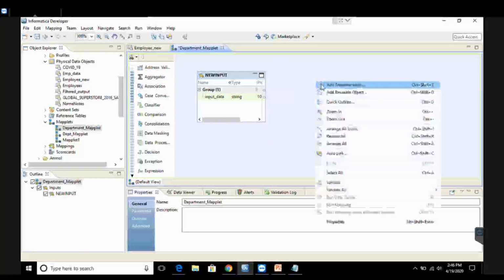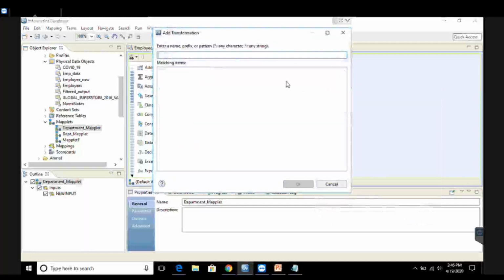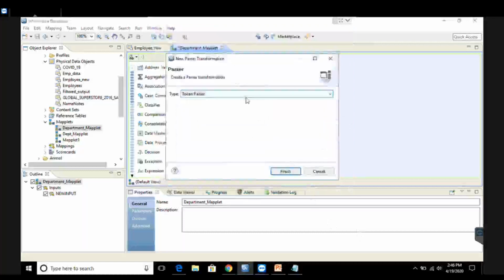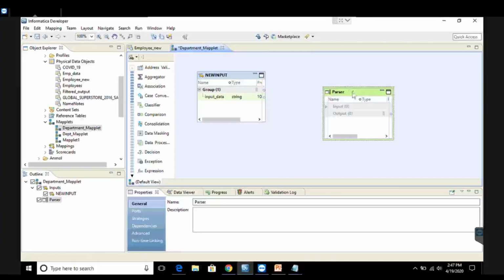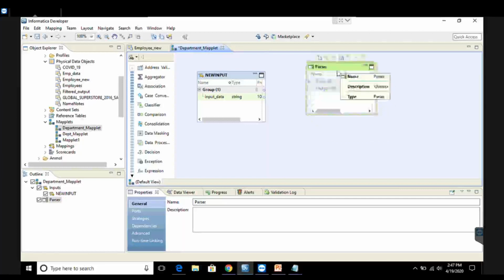Next step is to configure your transformation. So I'll click on add transformation, and the transformation which I'm going to use is a parser transformation. I'll select this and click on OK. There are two options for creating a parser transformation. First is token parser and the second is pattern based parser. The option which I'm going to use here is token parser. Click on finish. You will get this icon in front of you.